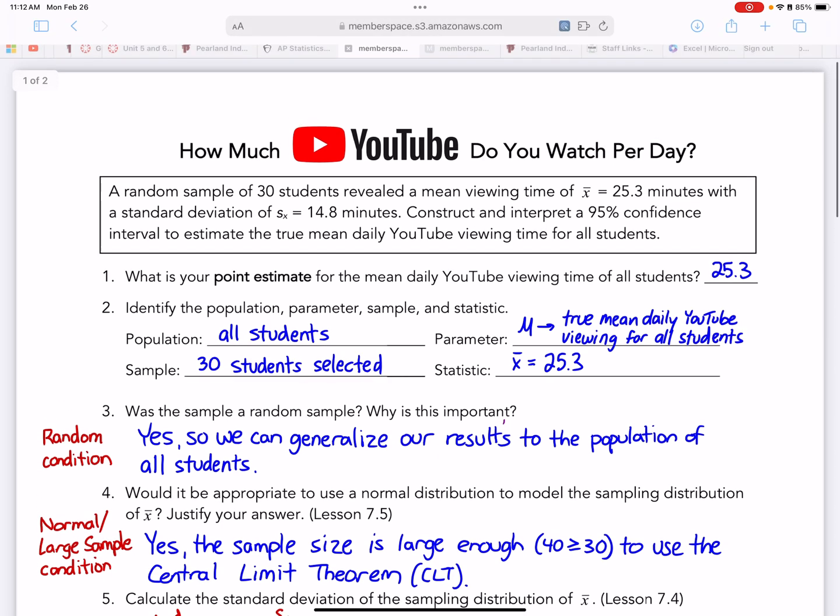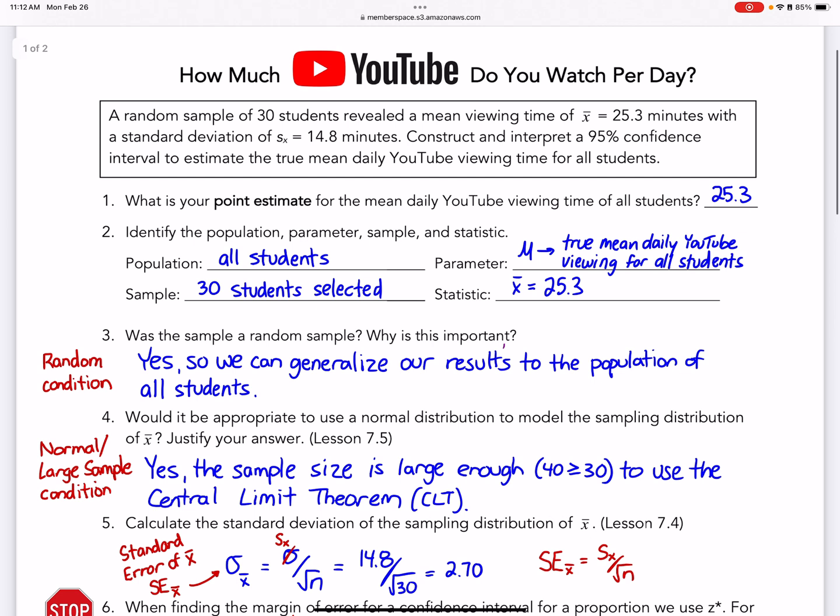All right, and then for the standard deviation I just talked about, it was here: 14.8 divided by the square root of 30, and so my standard deviation is 2.7. This is because I'm doing a sampling distribution. So this is like, remember when I asked you to pick 5 NBA players and find their average height, and we had 30 people in the class, all picked 5.